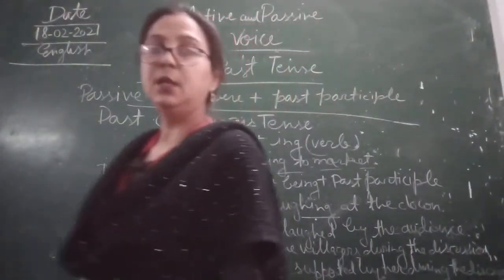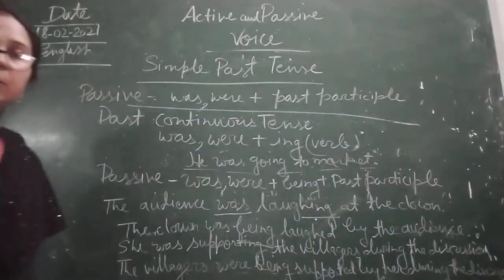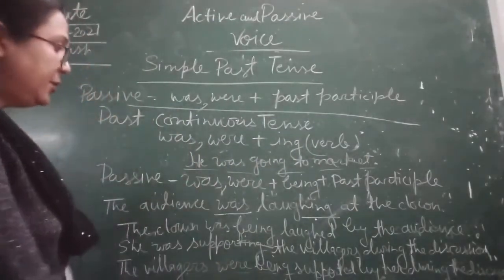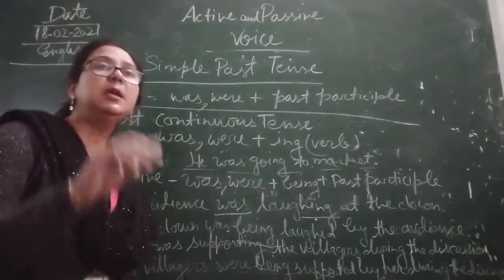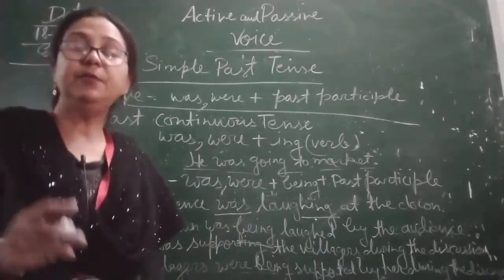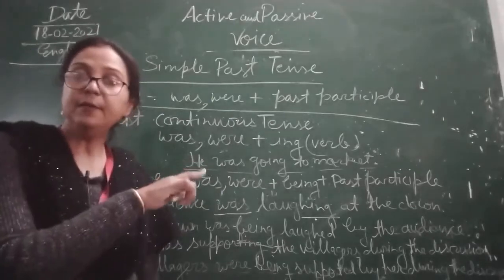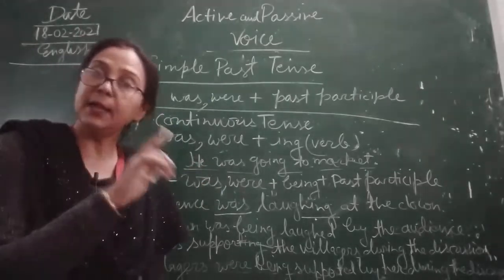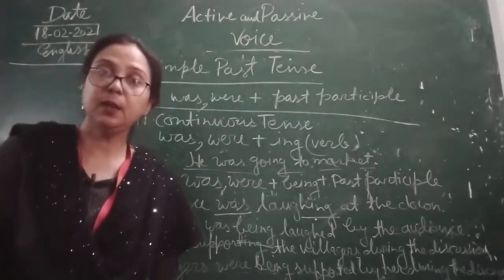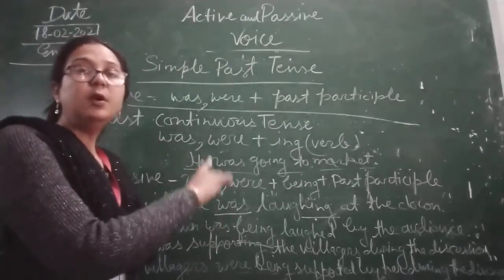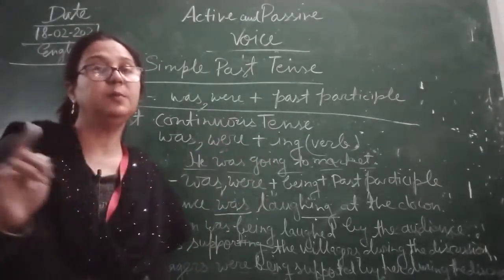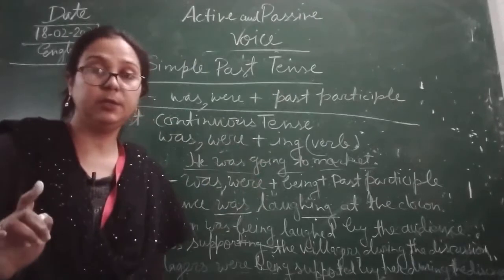Okay children, so this is the next example for you. Pay attention, because it is similar to what we have done in the present continuous. There we have used is/am/are plus being plus past participle. Here we are using was/were plus being plus past participle. No changes, children.